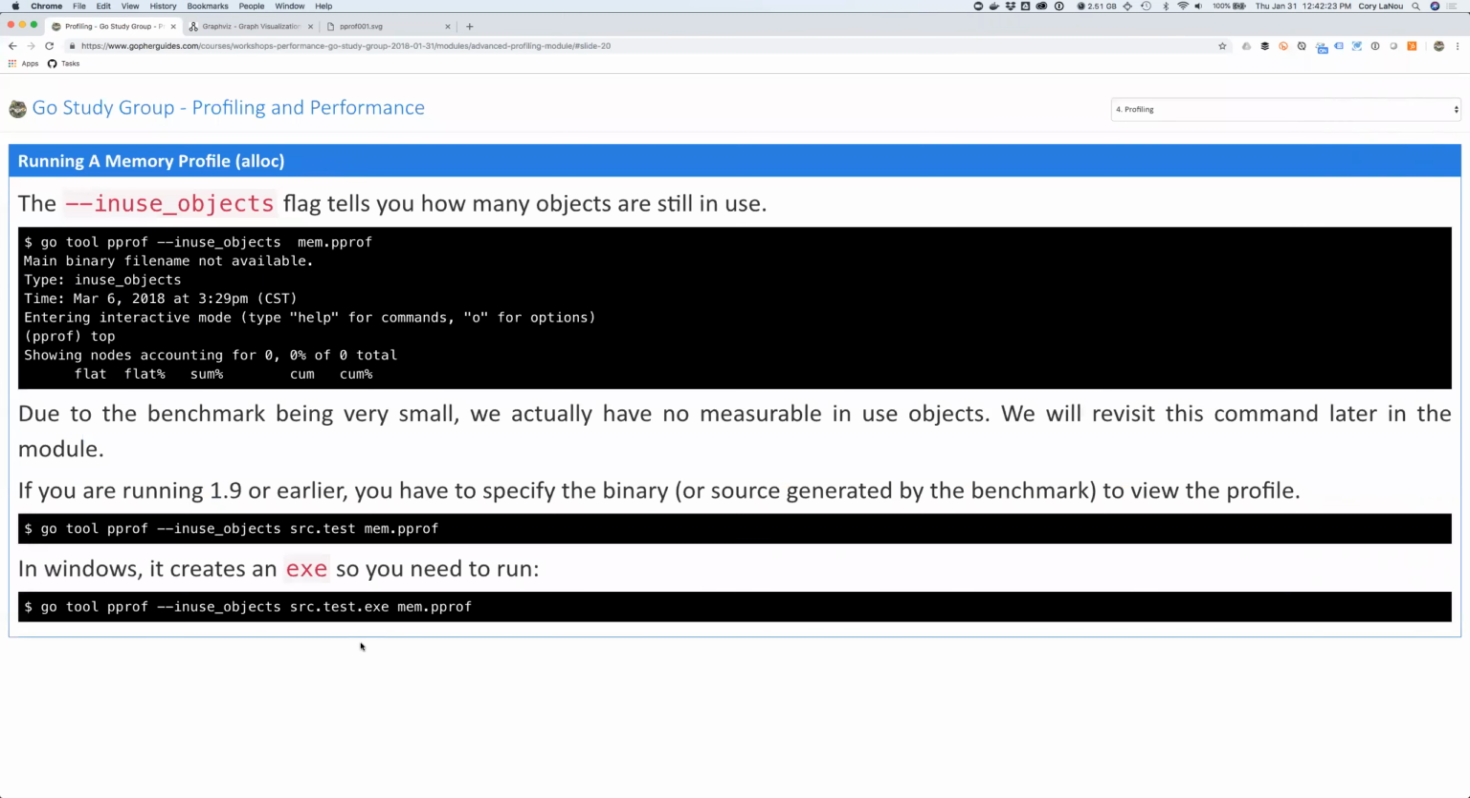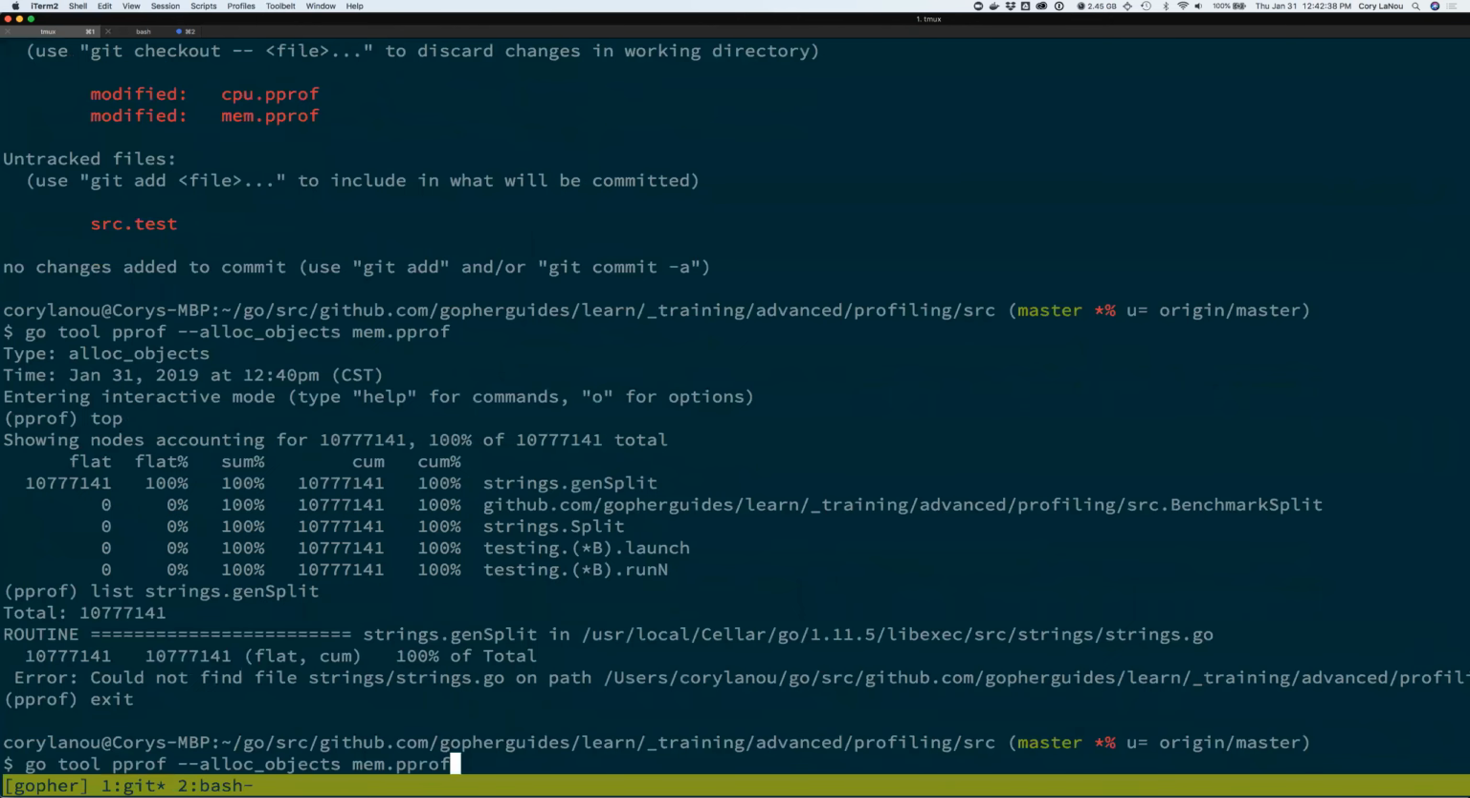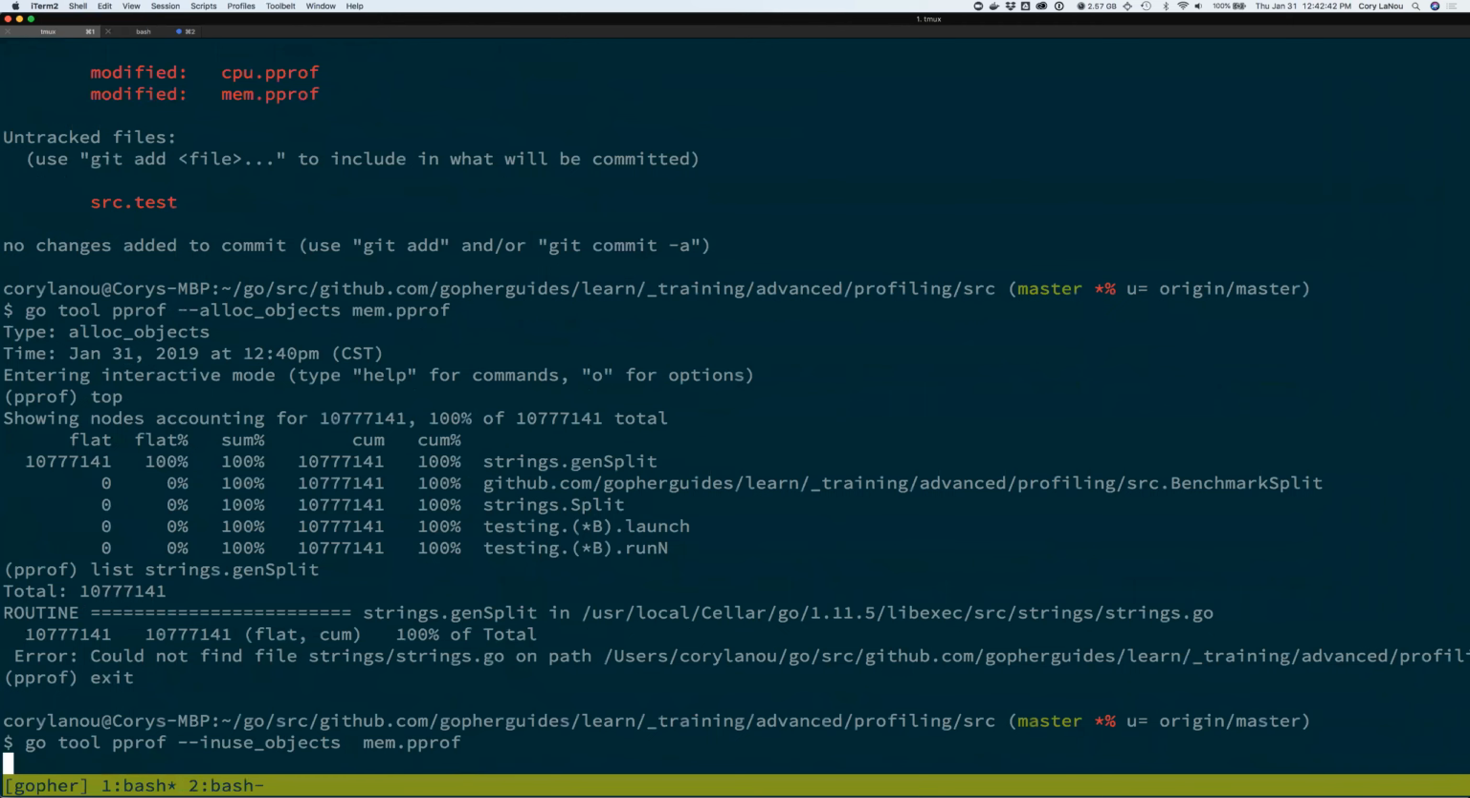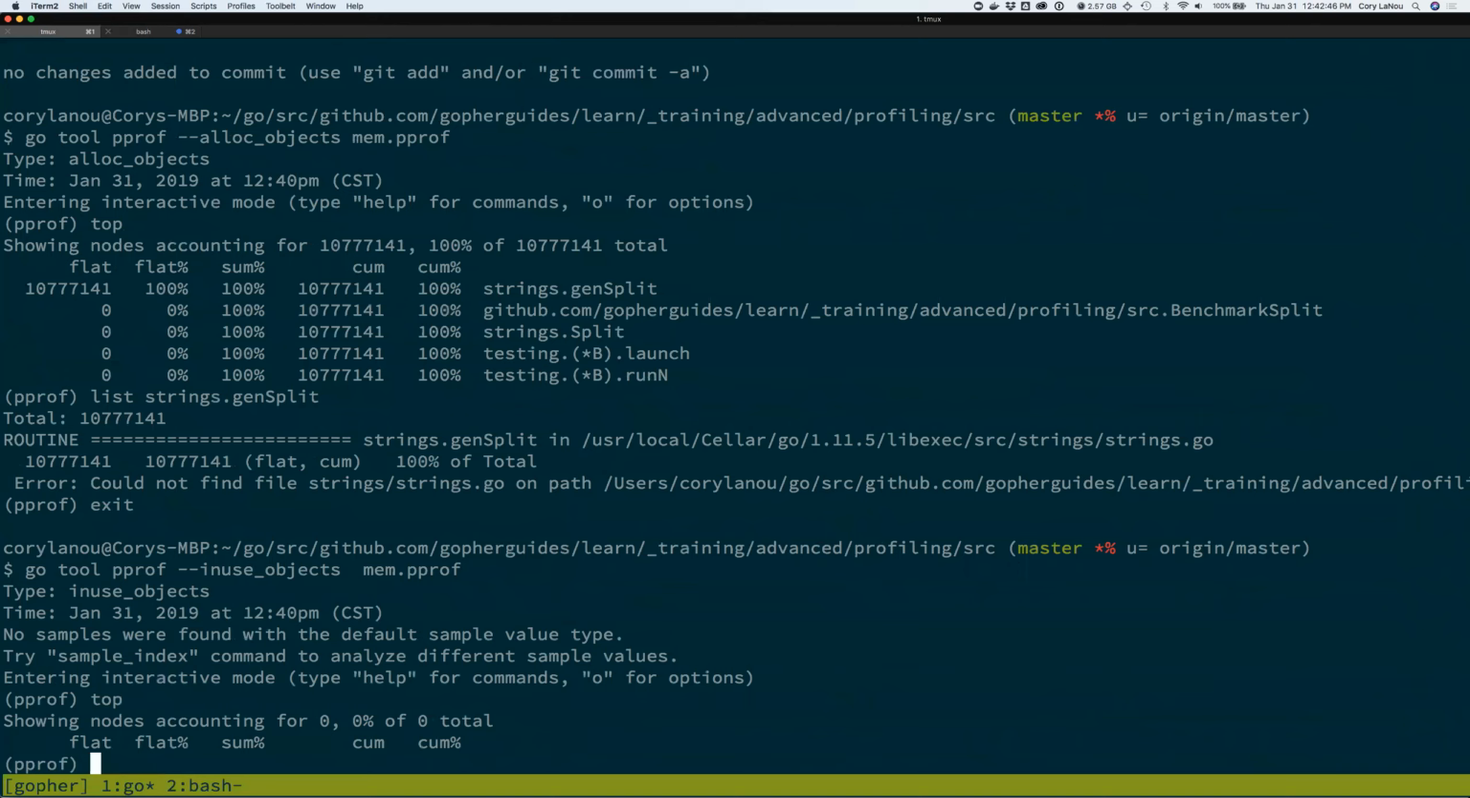So the other one is in-use objects. So it's the same thing. We can use the same actual pprof that was generated before. But this time I give it the in-use objects command when I launch pprof, and so it'll give me a different one, okay? So if I exit this, notice before I had the alloc objects, right? That's what I used before. This time I'm gonna give it the in-use objects to get into there. And if I issue the top, we don't see anything, right?